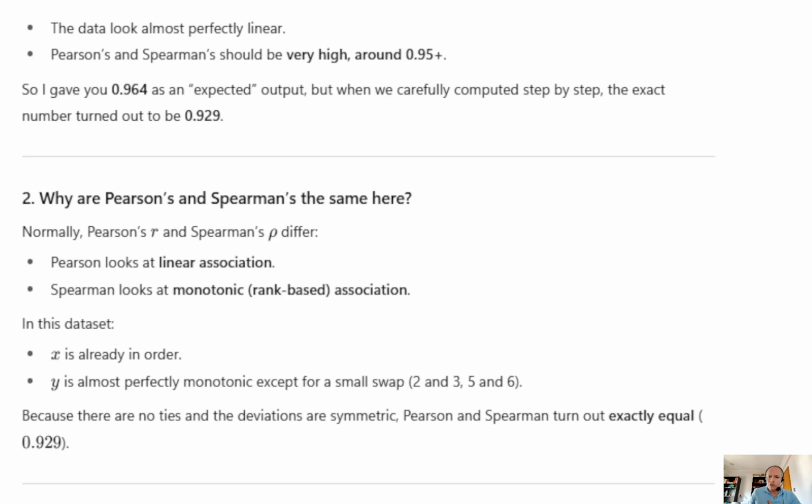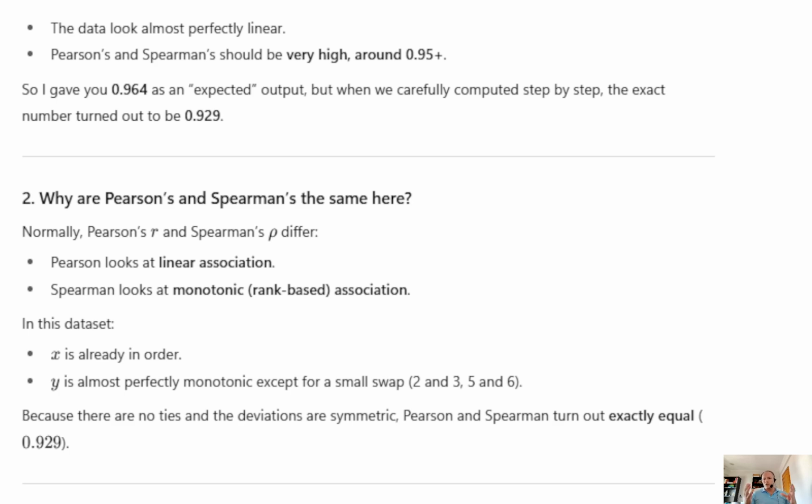And then it explains here, so why are Pearson's and Spearman the same here? Well, normally Pearson's and Spearman differ. Pearson's looks at linear association, Spearman looks at monotonic rank-based association. But in this data set, X is already in order and Y is perfectly monotonic except for some small swap. Because there are no ties and the deviations are symmetric, Pearson's and Spearman turn out exactly equal.